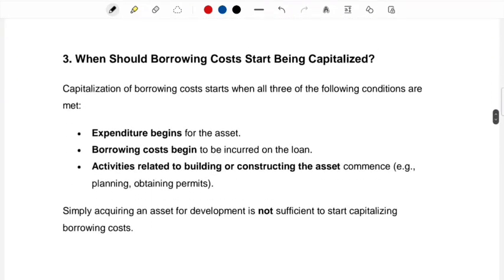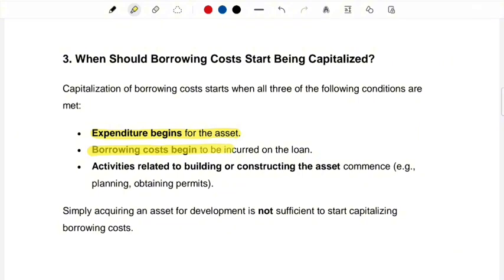When should borrowing costs start being capitalized? So we have now identified that we have a qualifying asset, an asset that is going to take substantial amount of time to get ready. Now we should start worrying, when should the capitalization occur? So there is criteria that IAS 23 states. Capitalization will begin when the expenditure begins for the asset. So when you actively start constructing the asset, you bring the labor, you bring the material, you start operating the machinery, so you are spending on manufacturing the asset, the expenditure has begun.